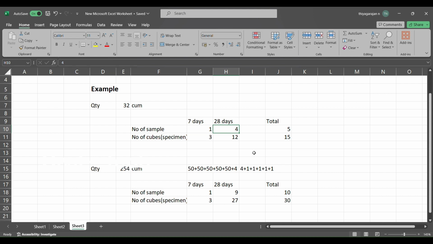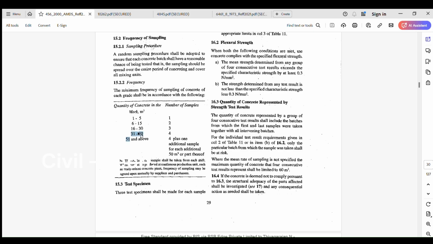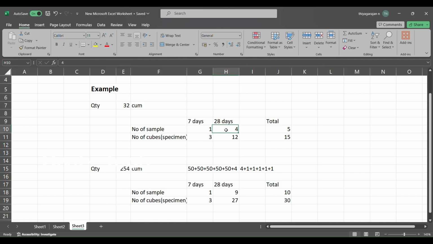We need to check with our code book. 32 m cube lies in the 31 to 50 range here. So 4 samples need to be cast, and that is what I have noted. So totally 5 samples need to be cast for 32 cubic meter concreting works. In other words, in terms of cubes or specimens, 3 cubes need to be cast for 7 days and 12 cubes need to be cast for 28 days. So overall 15 cubes need to be cast for 32 m cube concreting works.